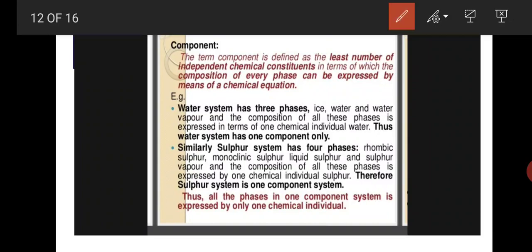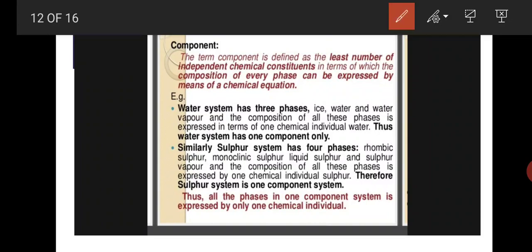Okay, component means the chemical formula of a system. For example, water system has three phases: ice is the solid phase, water is the liquid phase, and vapor is the gaseous phase. But these three are represented as H2O. Water's formula is H2O. So three phases are existing with one chemical formula. So the water system has only one component. Component is the chemical formula of a system.